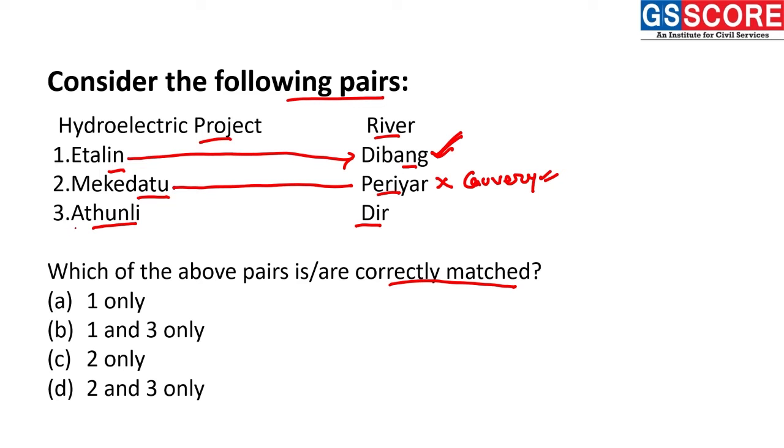Statement 3 is Athunli on the Dir river. Dir is an incorrect river because the Athunli hydroelectric project is present on the Tonyang river. Thus, we can see statements 2 and 3 are incorrect, making statement 1 the correct statement here, making the answer A, 1 only. So, moving forward,